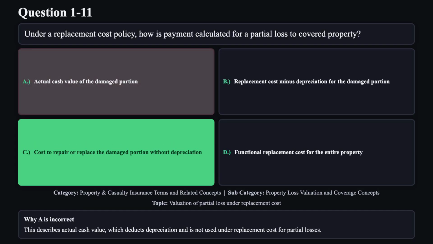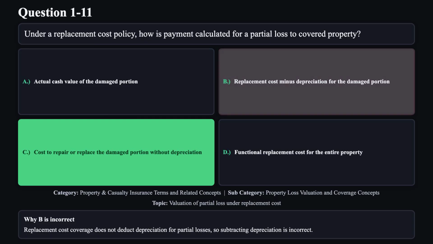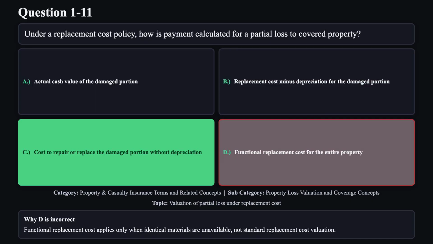Reason A is not correct. This describes actual cash value, which deducts depreciation and is not used under replacement cost for partial losses. Reason B is not correct. Replacement cost coverage does not deduct depreciation for partial losses, so subtracting depreciation is incorrect. Reason D is not correct. Functional replacement cost applies only when identical materials are unavailable, not standard replacement cost valuation.